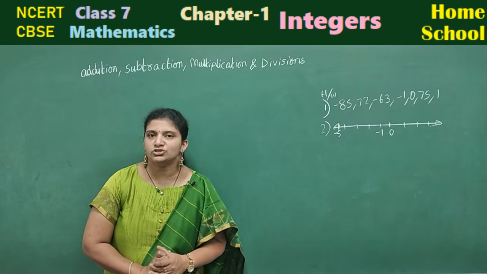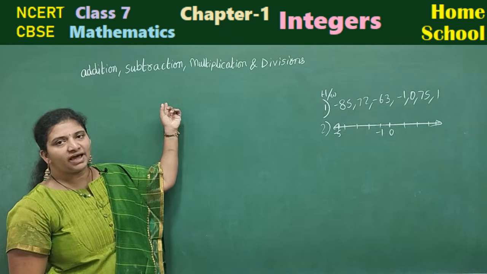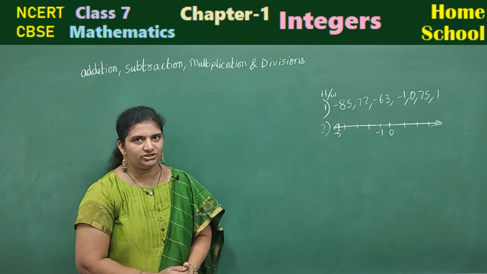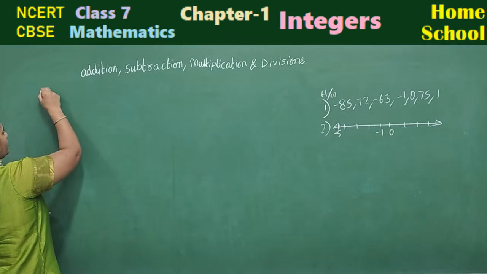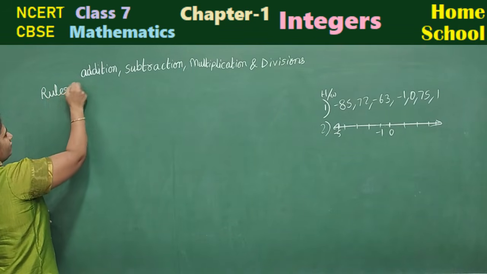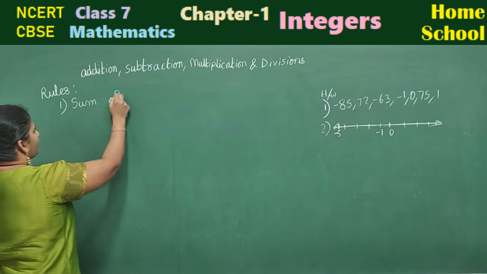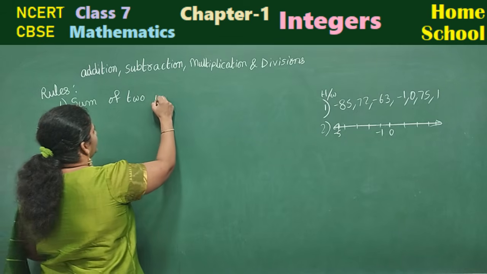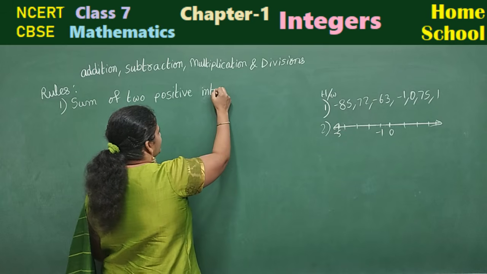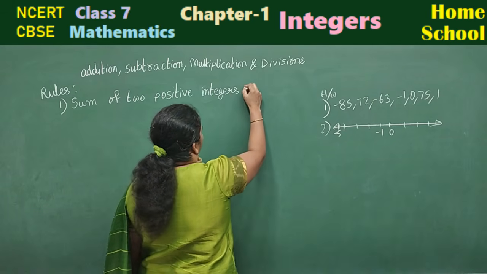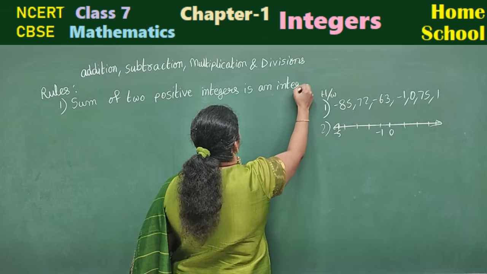Integers. These numbers are used to perform various arithmetic operations like addition, subtraction, multiplication, and division. Now we are going to know about some rules of integers. What are those rules of integers? First one, sum of two positive integers is an integer. Let us see this rule with an example.